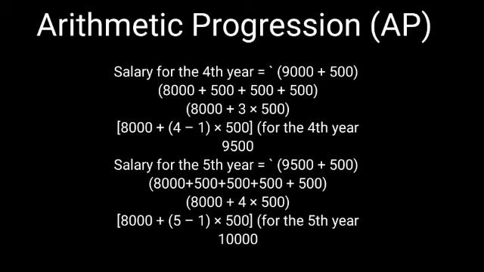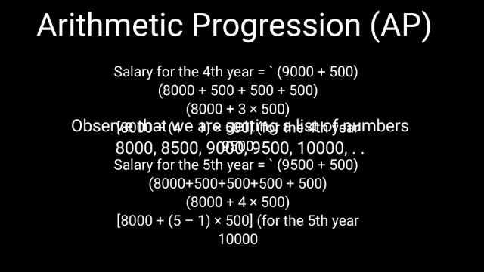9,500. Therefore, the fifth year salary would be 9,500 plus 500, that is 8,000 plus 500 plus 500 plus 500 plus 500, which is equal to 8,000 plus 4 into 500. Now this 4 can be replaced as 5 minus 1. So 8,000 plus (5 minus 1) into 500 gives us 10,000.